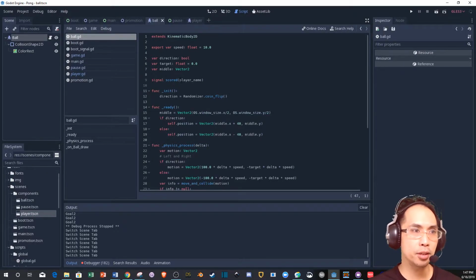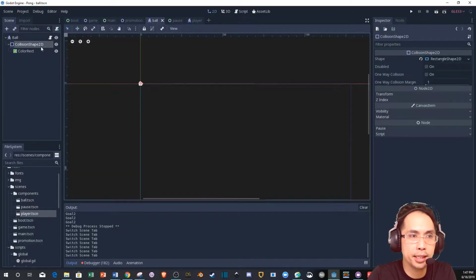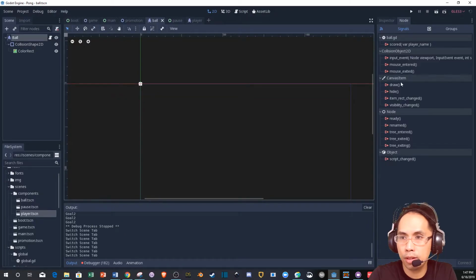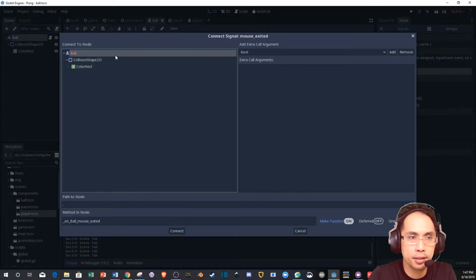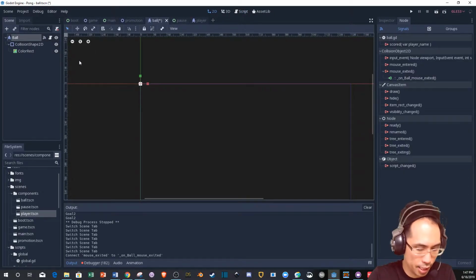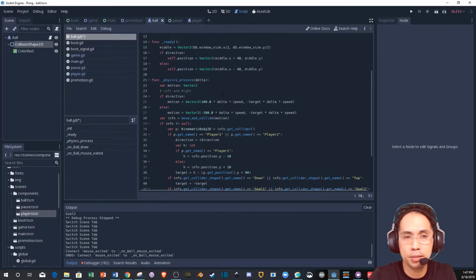He's putting signals here. So again, it's interesting to me because I don't see the signal icon. What I mean by that is when I usually see something like this, I go to node, I just do mouse exited. See that? There's that little thing right there that says there's a signal going on. But in this case, this is not the case. So I don't know why that is, but it is what it is.